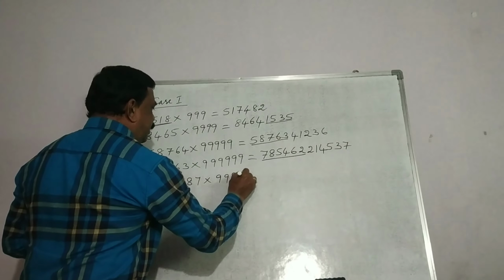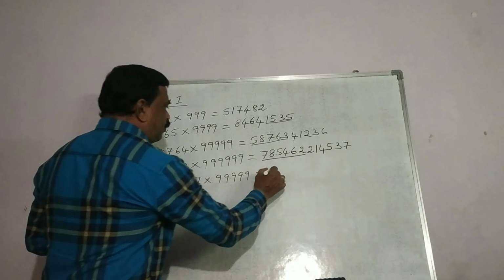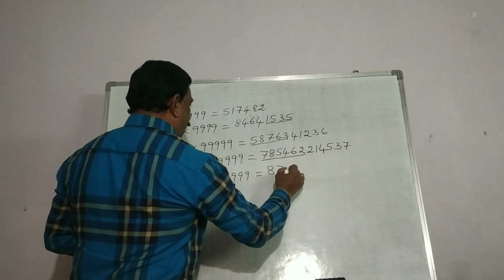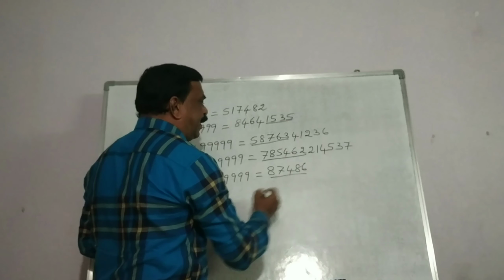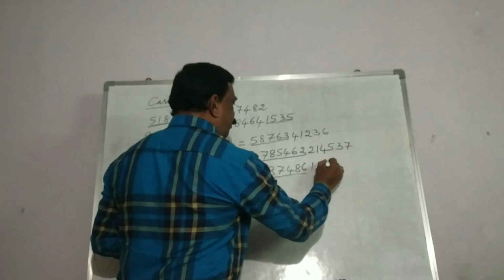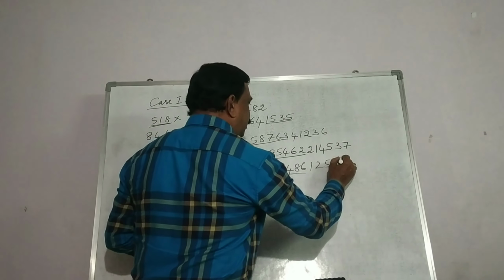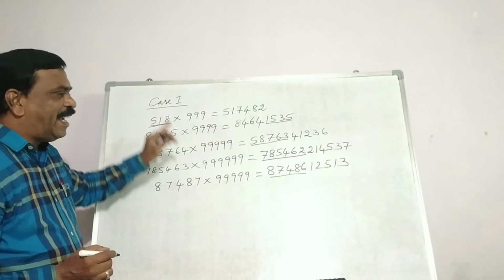Five digits here, 87487. So this will become 87486. And for these numbers, write the complements of 9. 9 minus 8, 1, 9 minus 7, 2, 9 minus 4, 5, 9 minus 8, 1, 9 minus 6, 3. That is our answer. So this is case 1.